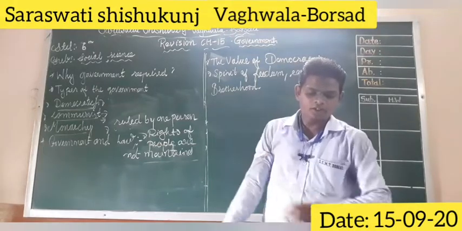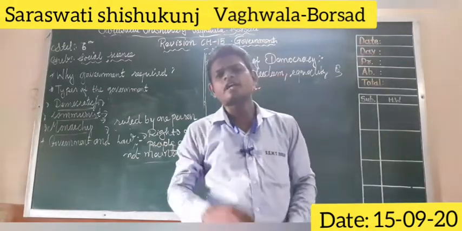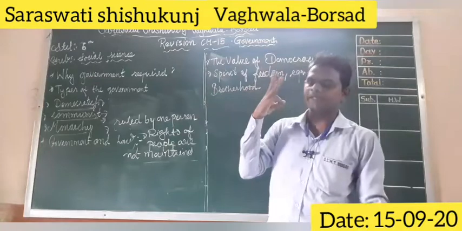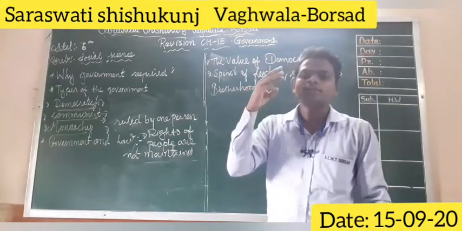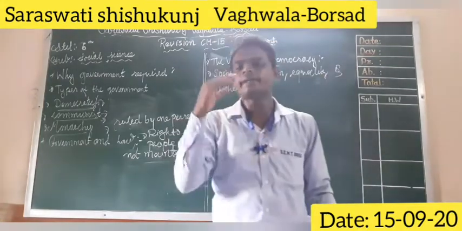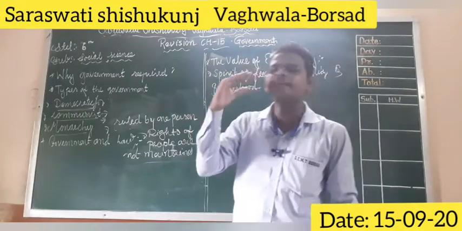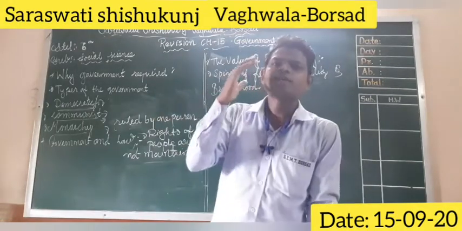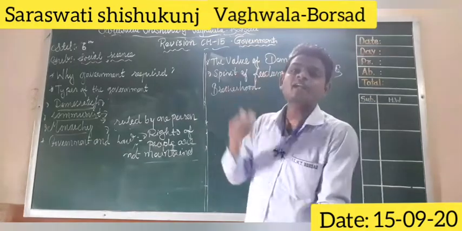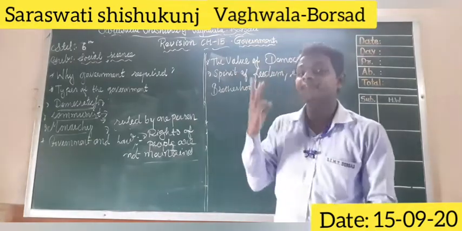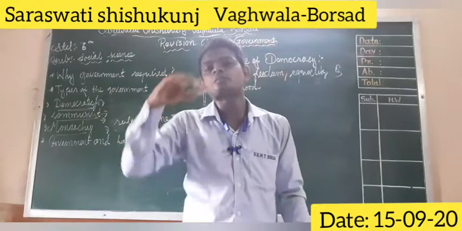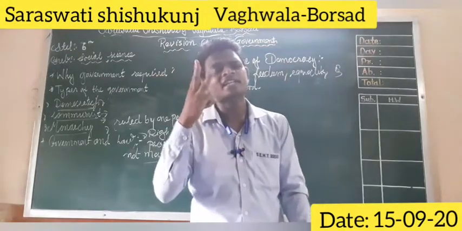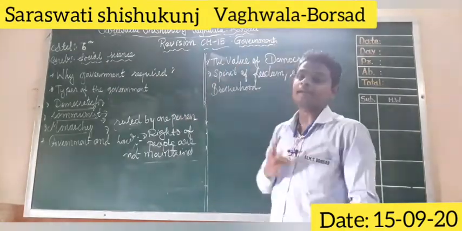So the laws are framed by the government, and there are three levels of the government: local level, state level, and the national level. Local level means city, village or small town. The state level takes charge of the entire state. The national level takes charge of the entire nation. So these are the three levels of the government.